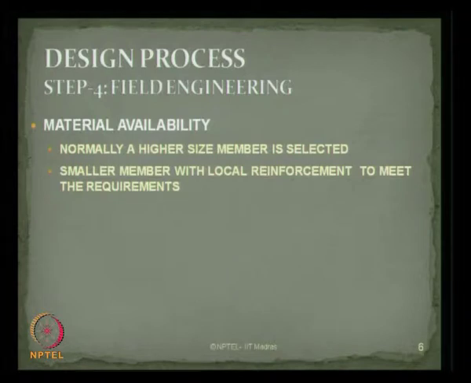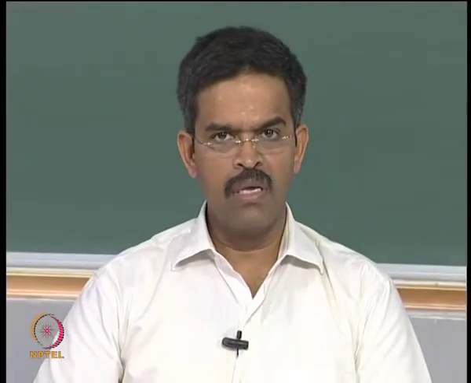The foremost aspect in field engineering problems is material availability. Normally, if the suggested member size is not available, one must always opt for a higher size of the member instead of compromising the size, quality and thickness of the member.